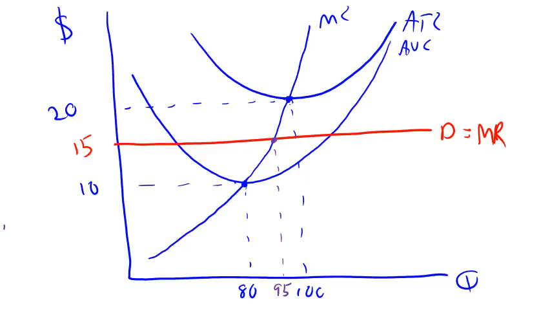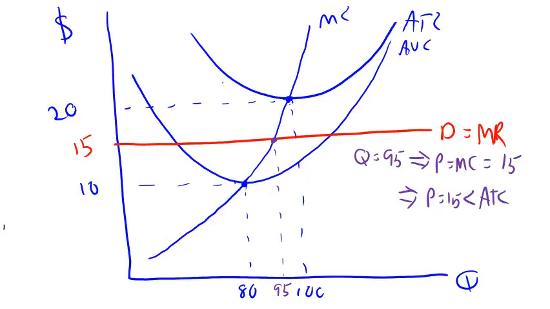When quantity is equal to 95, that makes price equal marginal cost. They both equal $15. But it also makes price equal 15 be less than average total cost. If we go up here to the average total cost curve, that's going to be something like $21. That means when the firm makes 95 units, its profit is going to be less than zero. The firm is suffering a loss.